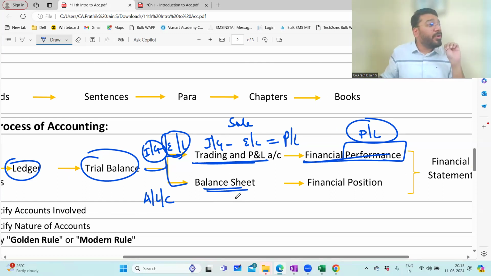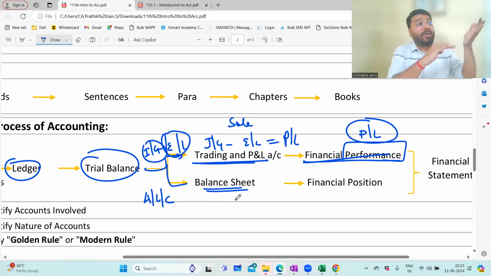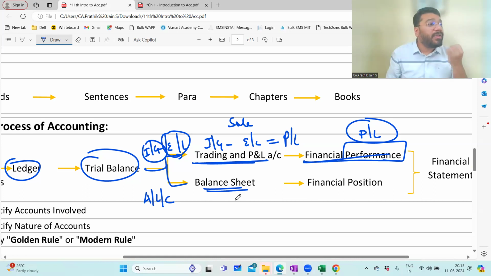Because in the next 4 classes, what are we going to deal with? Basic accounting terms. What is asset? Under asset, what all will come? What is P&L? Under that, what will come? What is liability? Under that, what will come? There are so many terms you're going to learn for the very first time. So 3 or 4 classes I'm going to spend exclusively on understanding the terms.